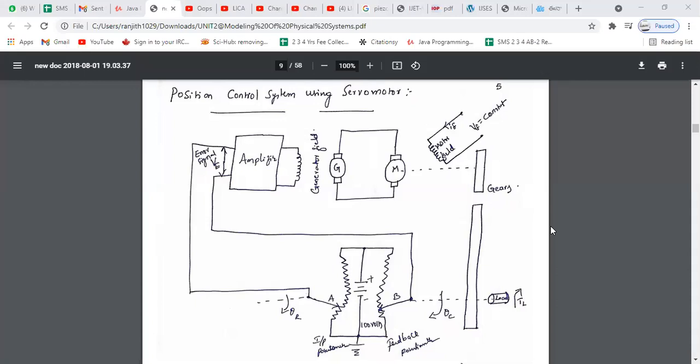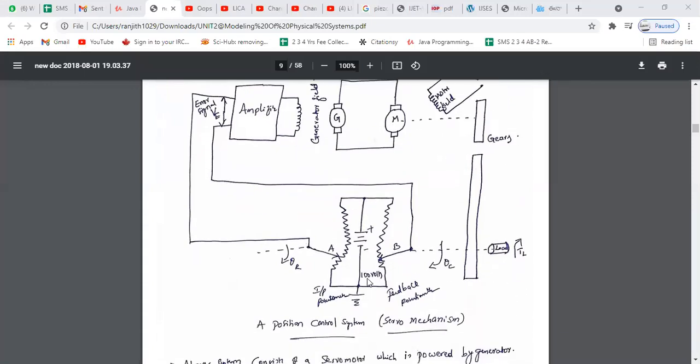We need to control the position of some load, right? So here in the position control system using servo motor, we use an amplifier as a part of the control system. We use a generator, a servo motor, gears, the load, and a potentiometer, right? Here the role of the potentiometer is to convert the mechanical position into an electrical signal. It's a transducer, right?